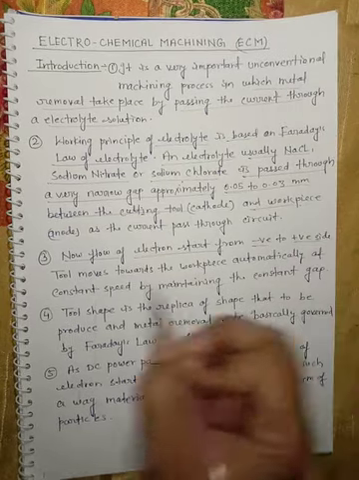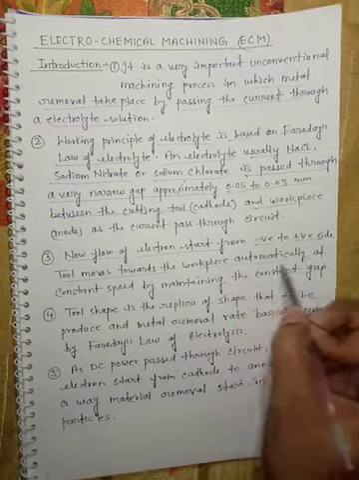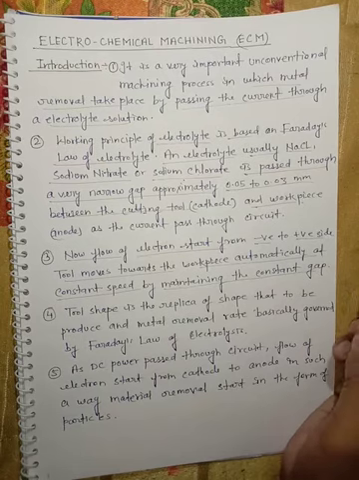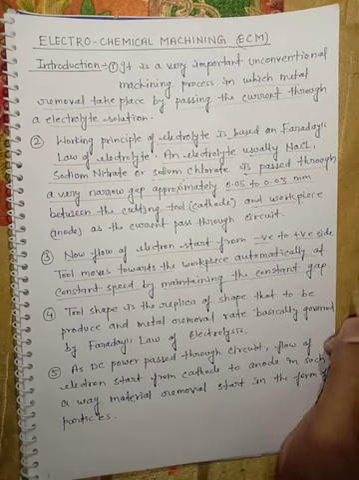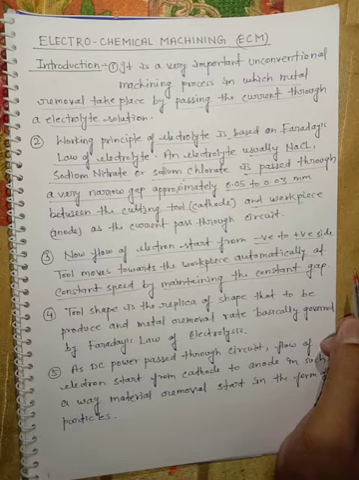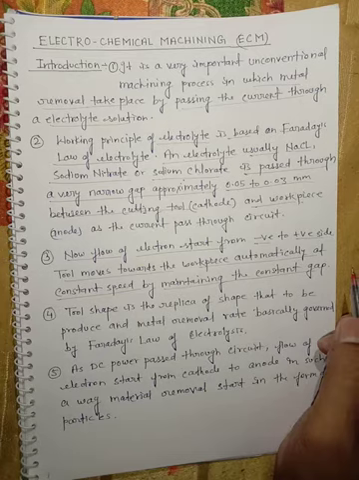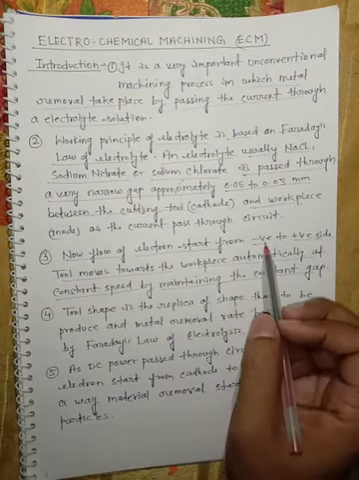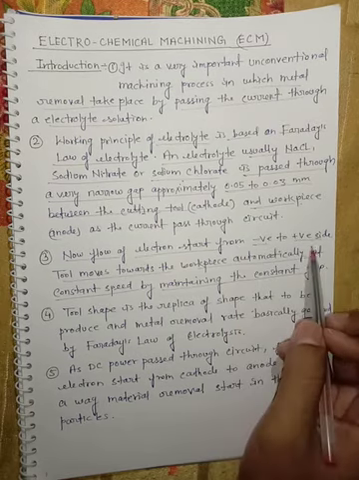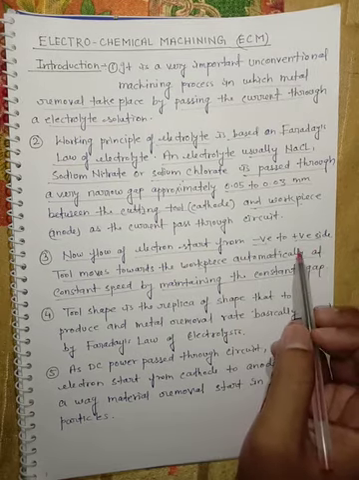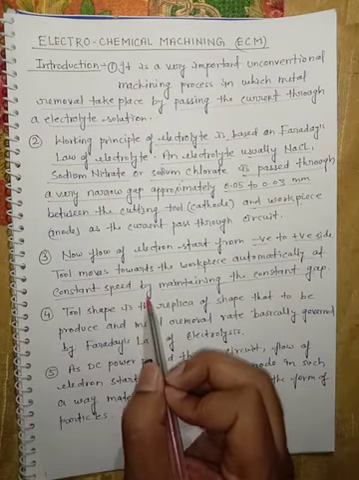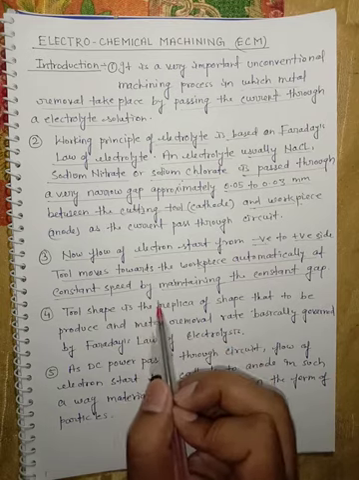Now, in the third point, the flow of electrons starts from the negative terminal to the positive side. As we know, the tool moves towards the workpiece automatically at constant speed, maintaining a constant gap. It is an important point because we have discussed the small gap between the workpiece and tool. The electrons move from the negative, which is our cathode, towards the positive side, which is our anode. This constant speed of the tool is maintained by a servo motor.